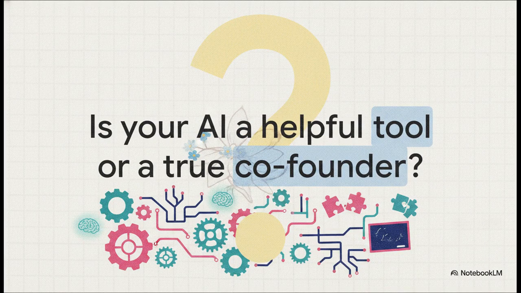This is a crucial question you really need to ask yourself right out of the gate. Because an AI with zero contextual memory is literally holding your business back. Just think about the hidden costs for a second. The lost time, the endless repetitive grunt work, the super generic outputs. If you're starting from scratch every single time you prompt your system, you aren't collaborating. You're just assigning basic chores to an amnesiac.